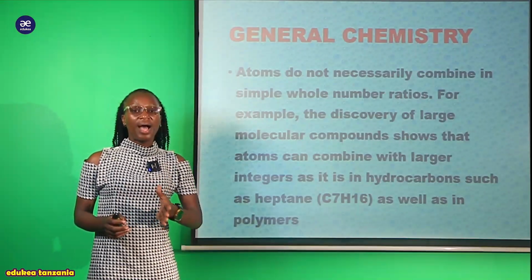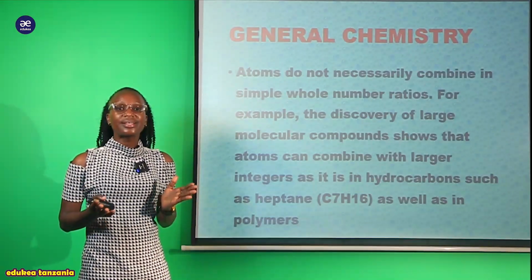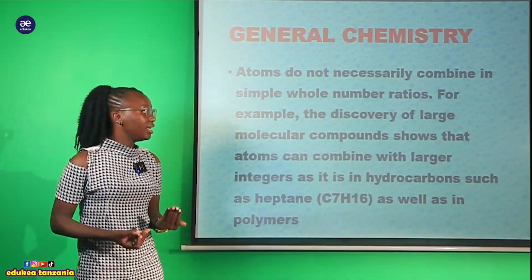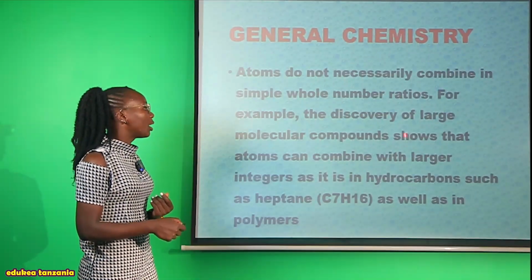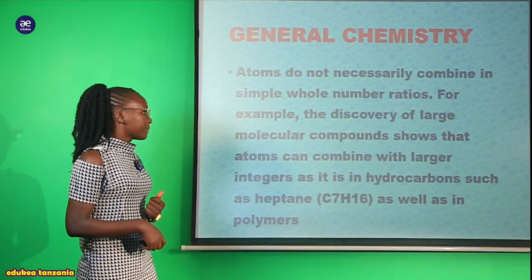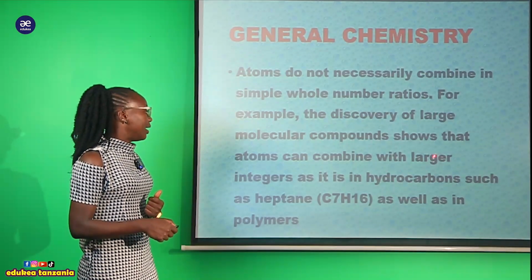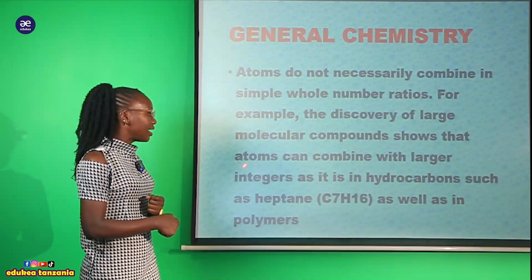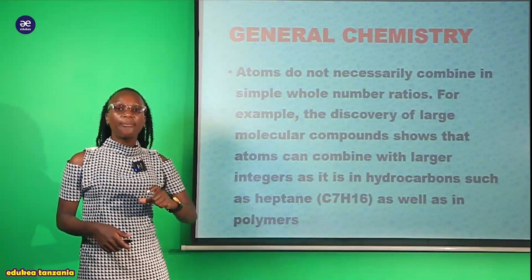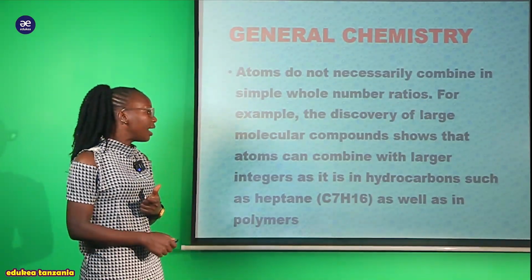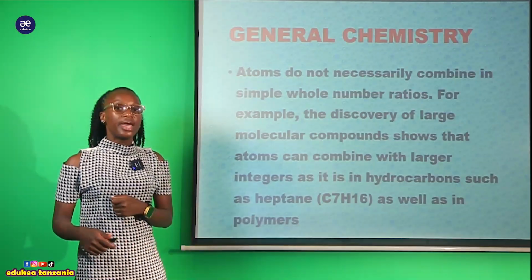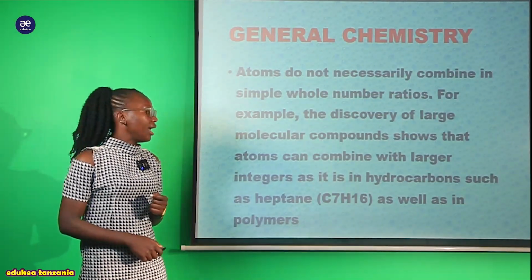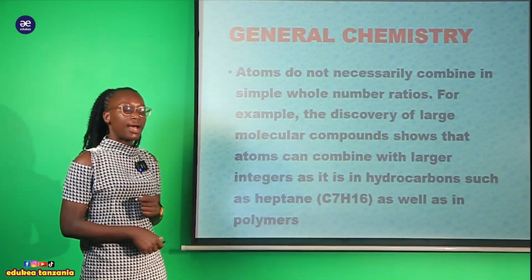Now we see that atoms do not necessarily combine in a simple whole number ratio. No, they can combine even in large molecular compounds, with large integers. A good example is hydrocarbons. For example, we have heptane. Heptane is a compound made up of 7 carbon atoms and 16 hydrogen.